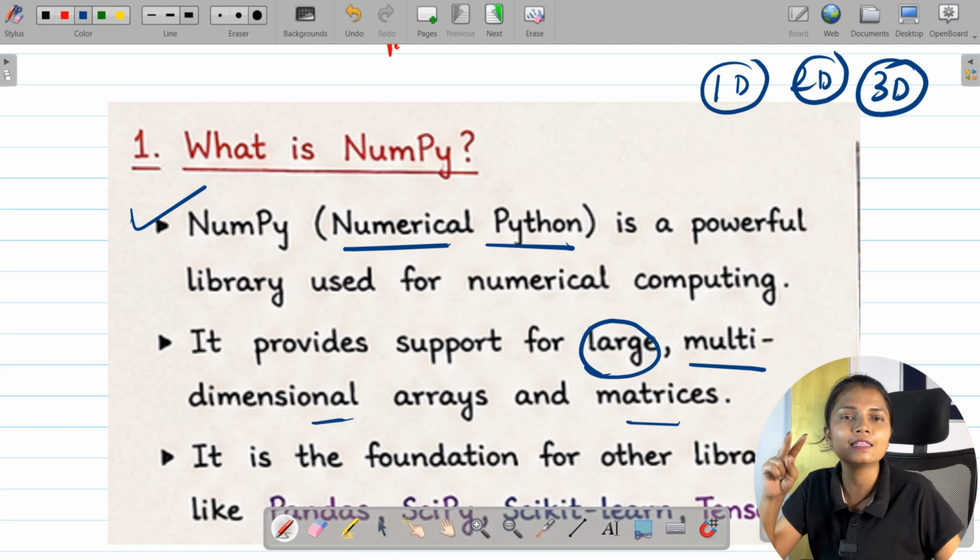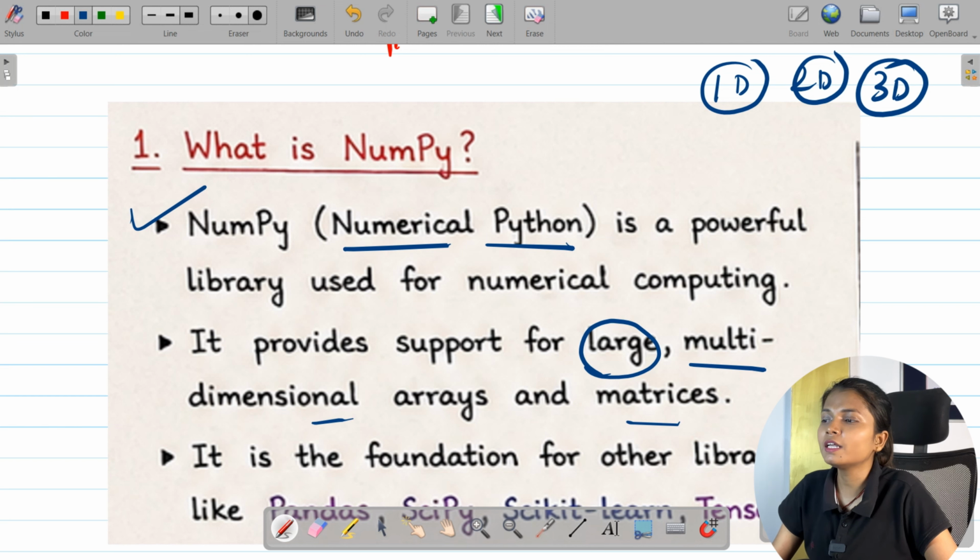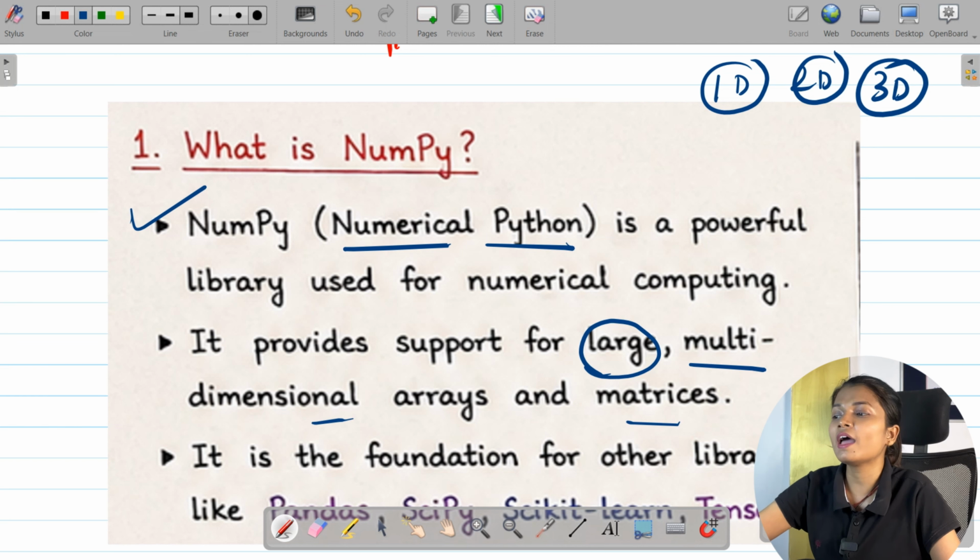And you have to understand these two libraries very efficiently: NumPy and Pandas. NumPy is for numerical computation and Pandas is for data management. We will talk about Pandas in the next video, but in this one our core focus is going to be on NumPy. Now, what is NumPy? I already told you. Now, why exactly do we need it?